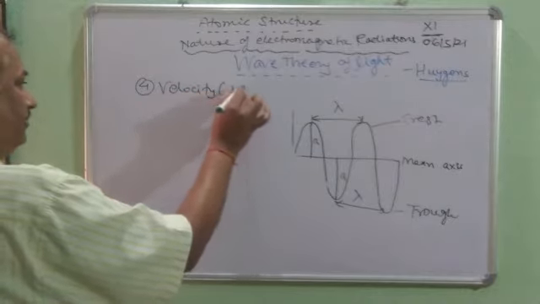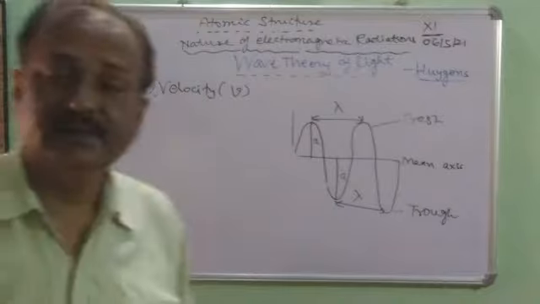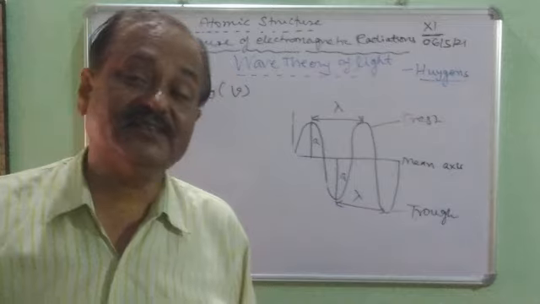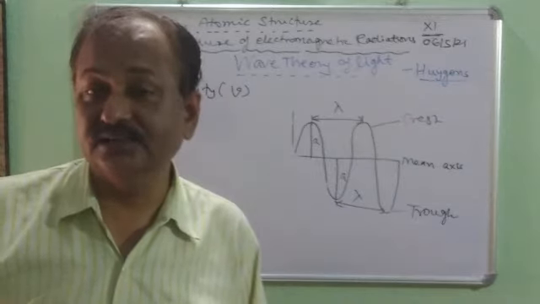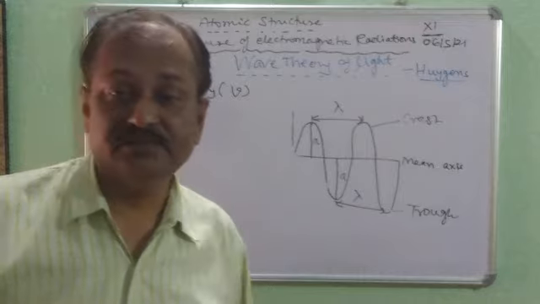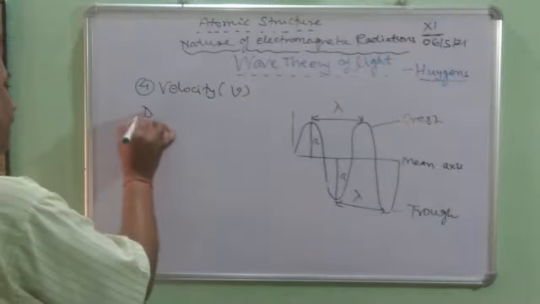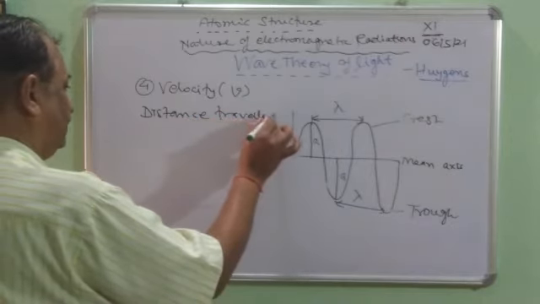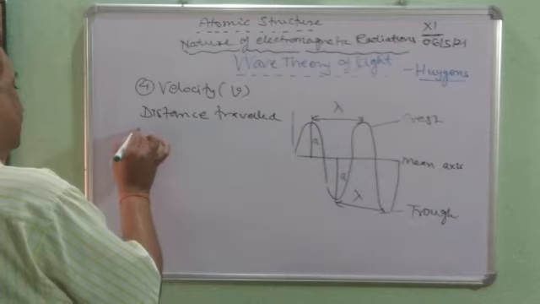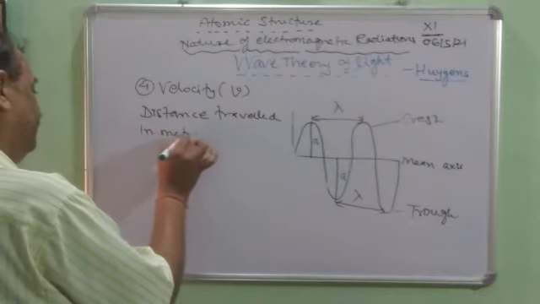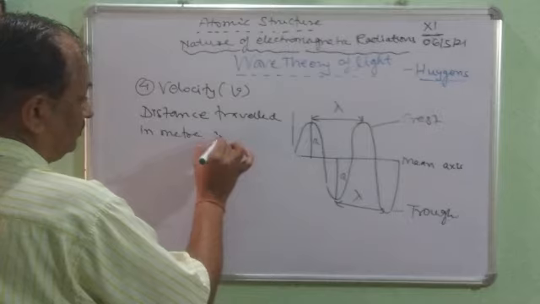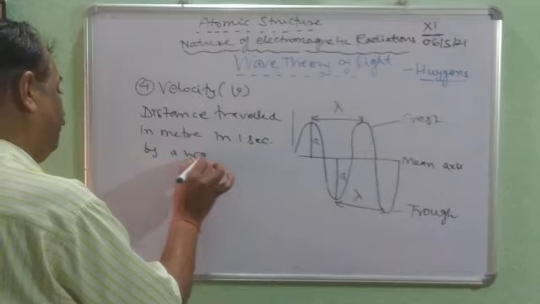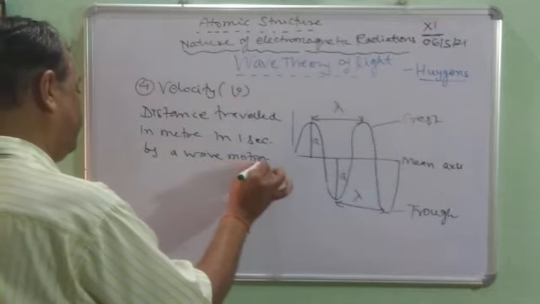Velocity is simply the speed, or the distance traveled in meters in 1 second by a wave motion.